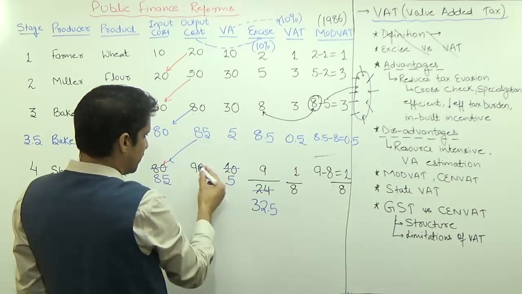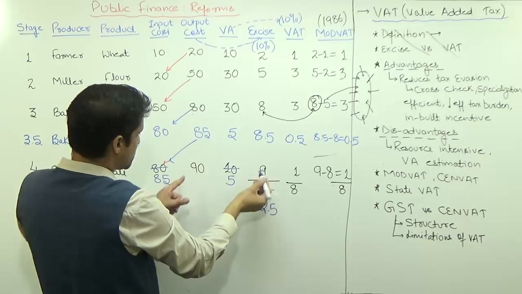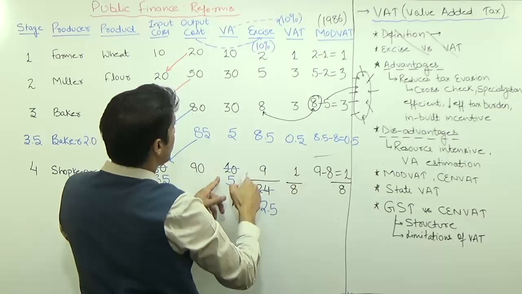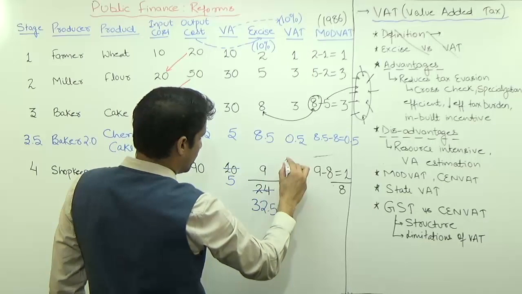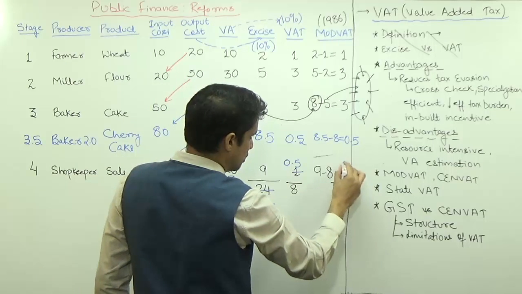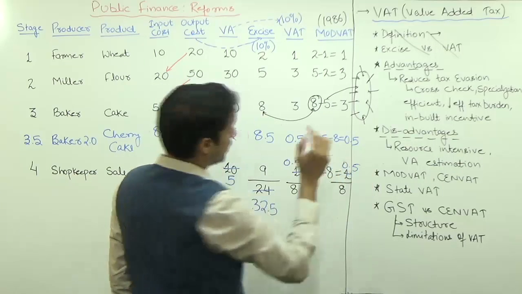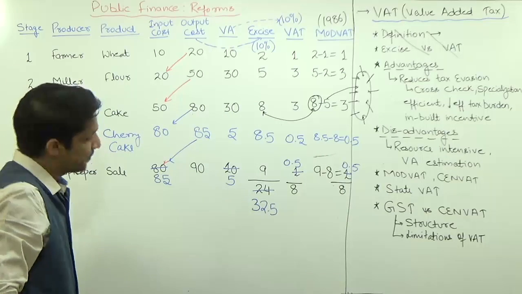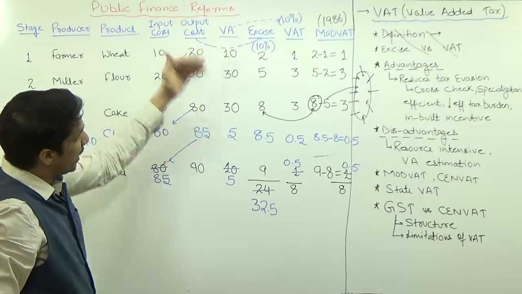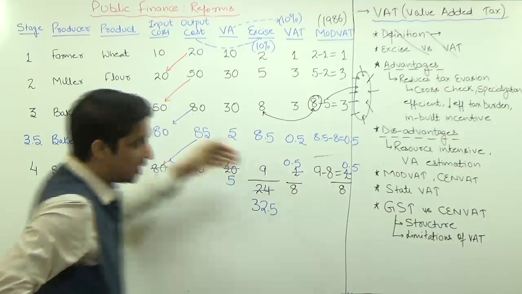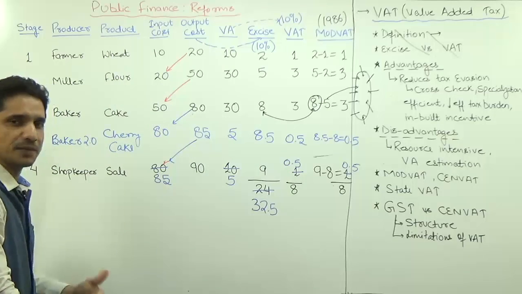So excise duty will be 9 only, because excise is being paid on the output cost, but the VAT, which is levied on the value added, will not be 1, it will be 0.5, and finally it is again 0.5, but MODVAT will be the same 8 rupees. So can you see it? This value of MODVAT, the tax collected by the government, is the same irrespective of the number of stages.